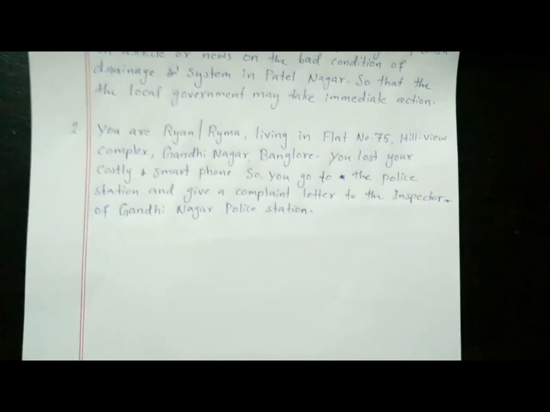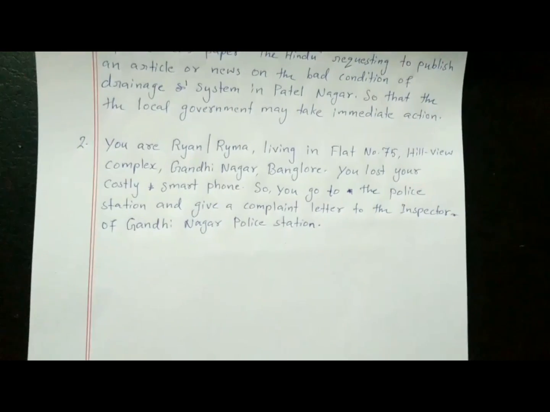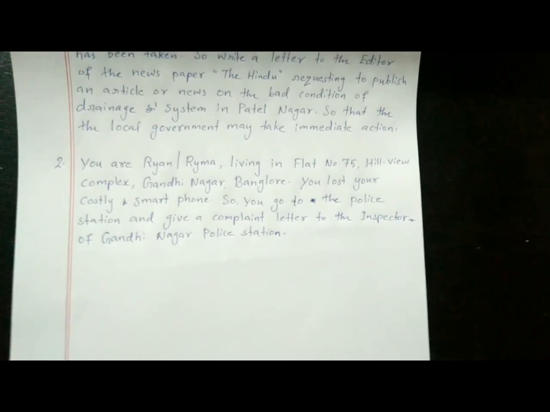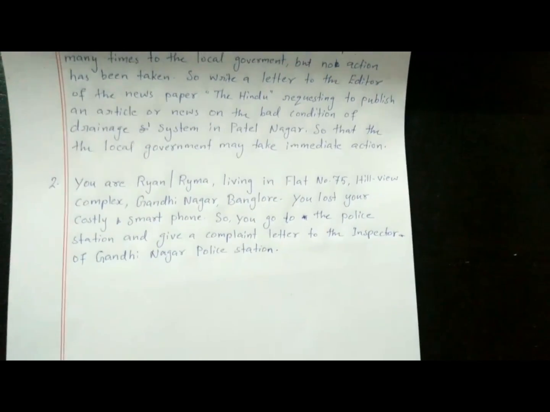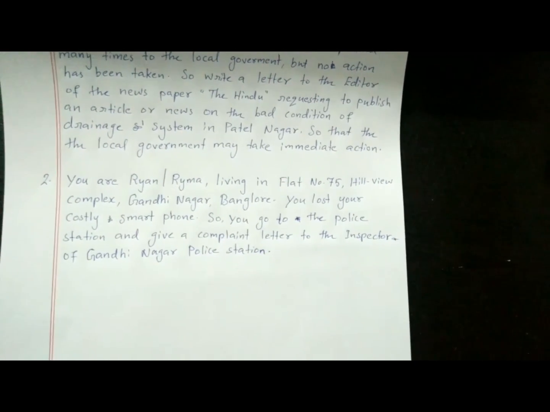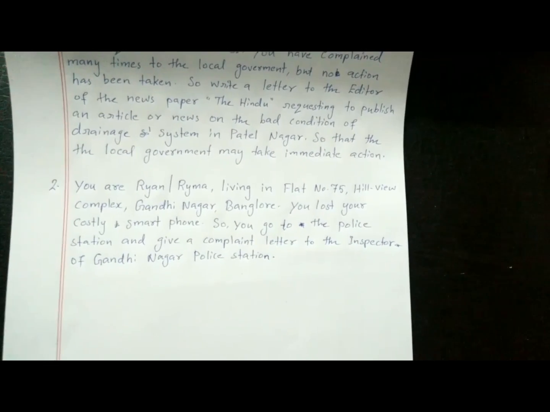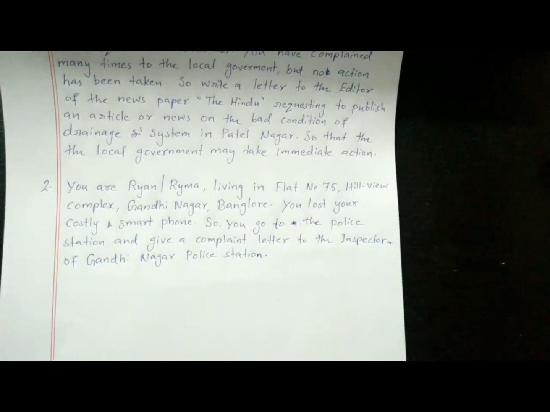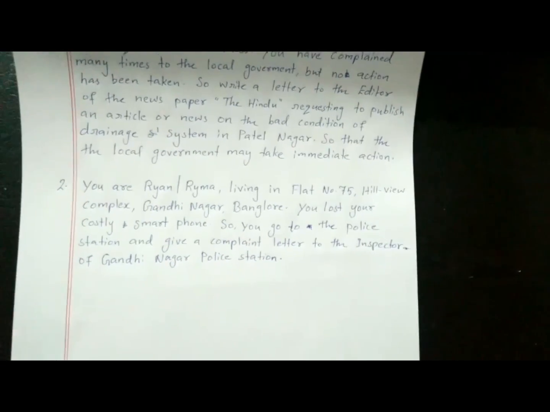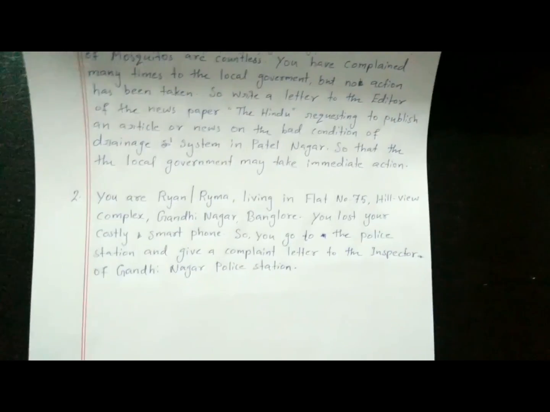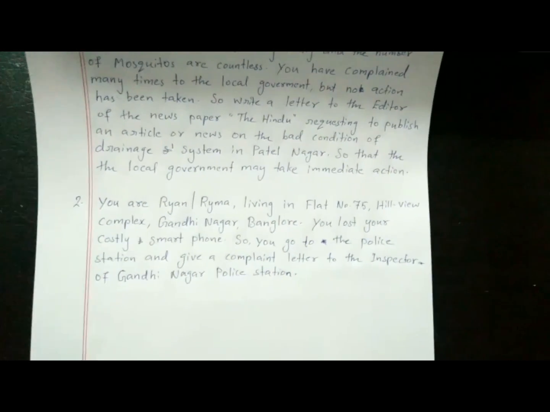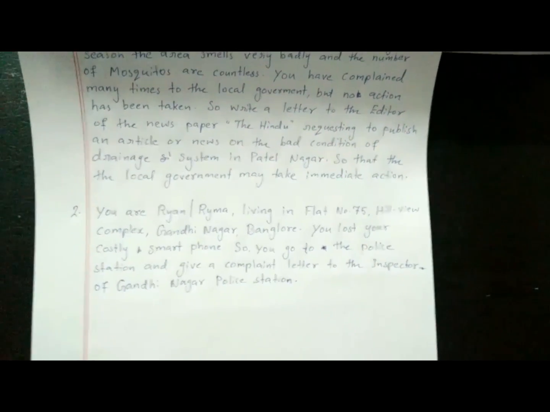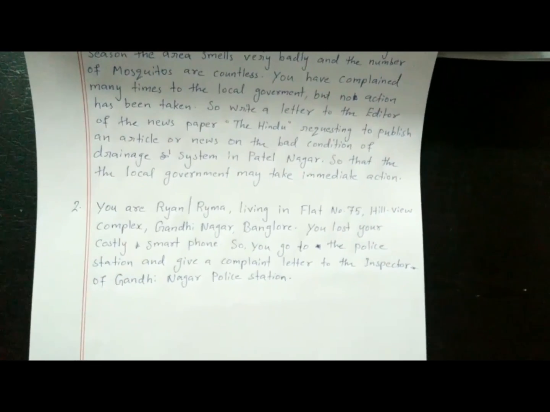Now we have got another question. You are Ryan or Raima living in flat number 75, Hillview Complex, Gandhinagar, Bangalore. You lost your costly smartphone. So you go to the police station and give a complaint letter to the inspector of Gandhinagar police station. So this is another question. By reading the question, you understand to whom you have to write and who you are. There also names are given. You have to imagine you are Ryan or Raima.